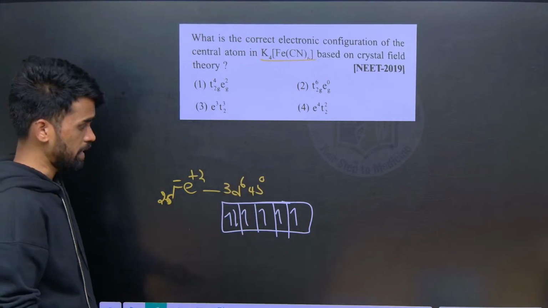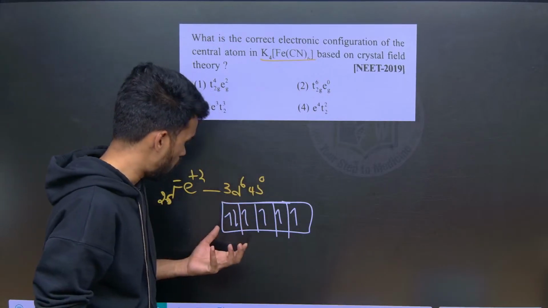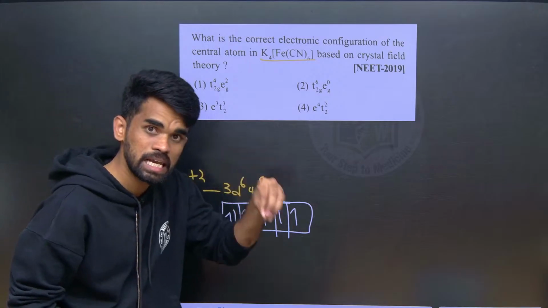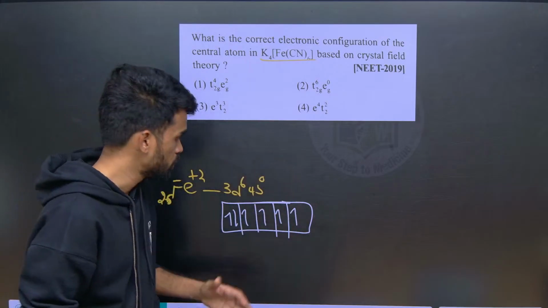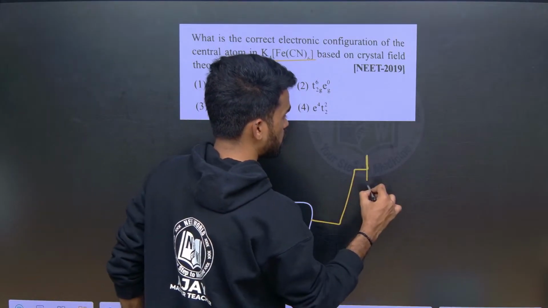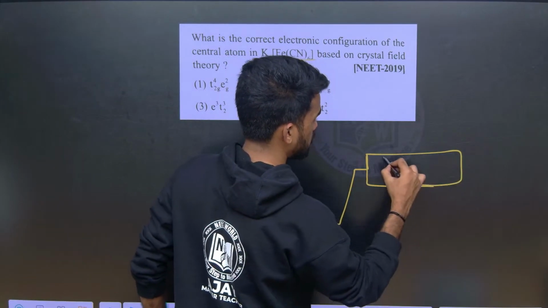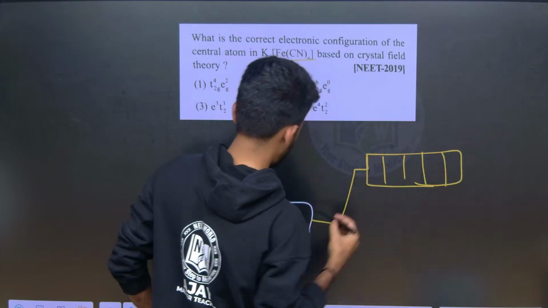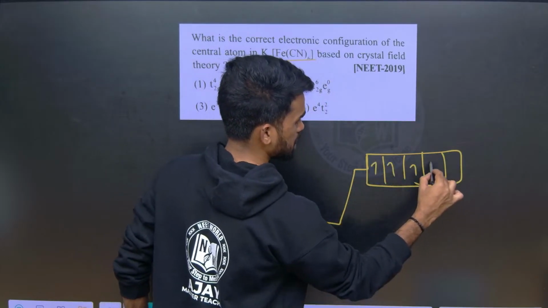Yes, done. Next, whenever this metal ion is placed in the ligand field, the ligand solution, the d orbital degeneracy is lifted. It means the energy of the d orbitals will be raised like this. Now write the electronic configuration as it is.